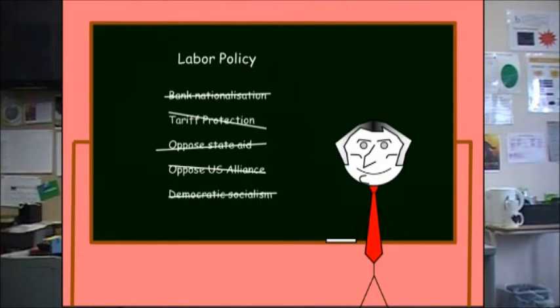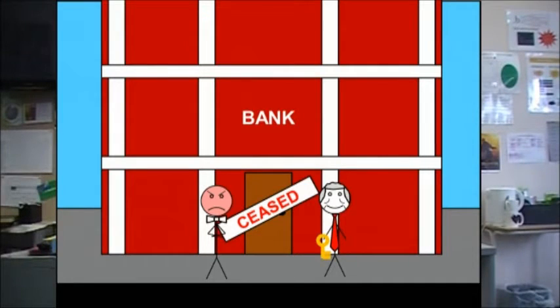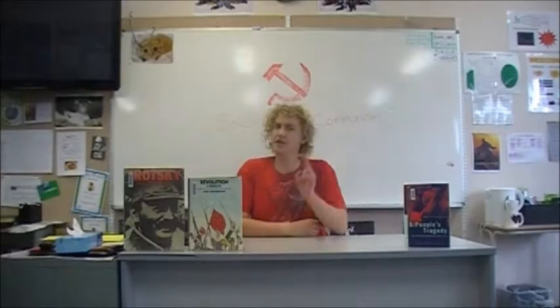For example, back in 1947, long before that right-wing reactionary Gough Whitlam stripped the Australian Labor Party of its principles, the Labor government of Ben Chifley introduced the Bank Nationalisation Act. This legislation brought Australia's banks under government and therefore public control. Step two, steer this legislation through a parliament or congress of your choice.